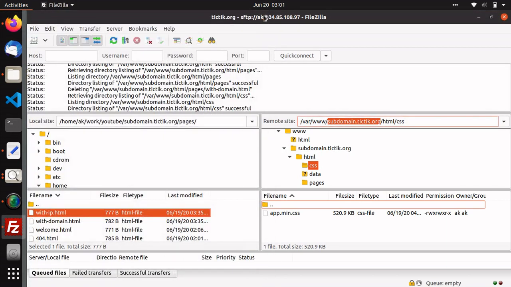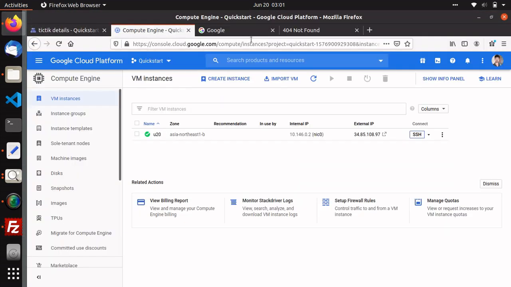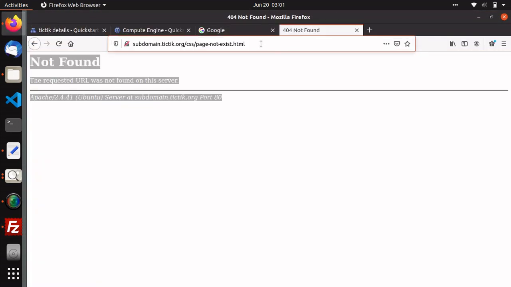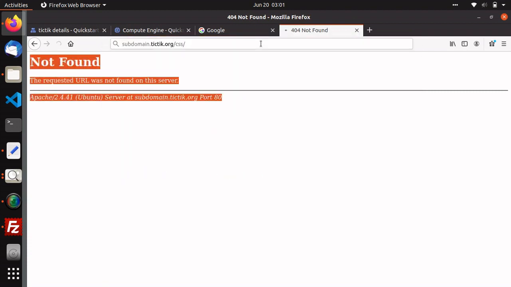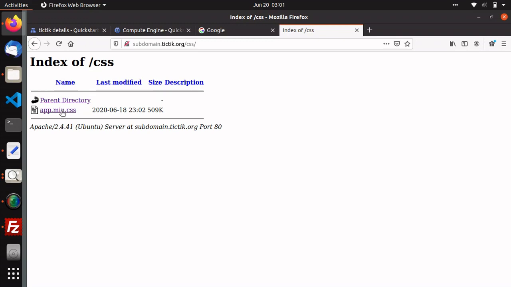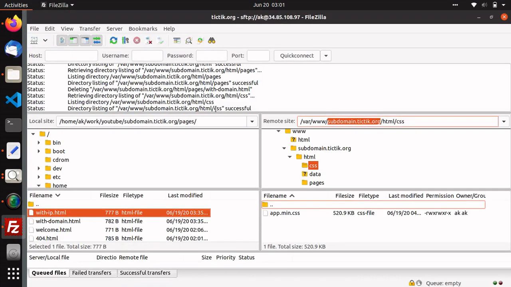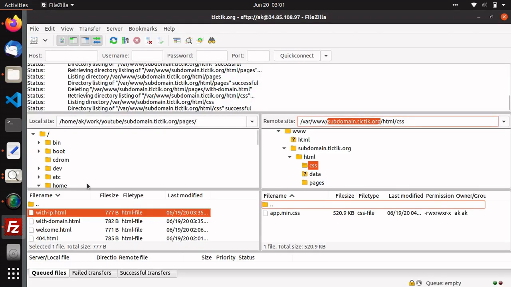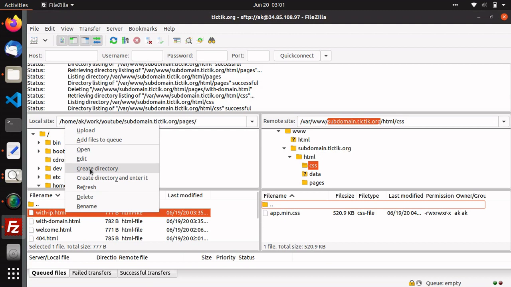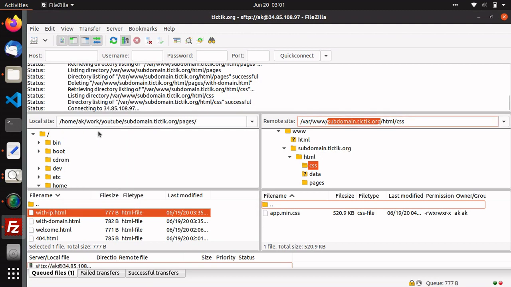Sorry, I'm closing this one. Which you can see here, this is the file, one file. I'm going to upload one more file using FileZilla, and this is the file which I am going to upload.